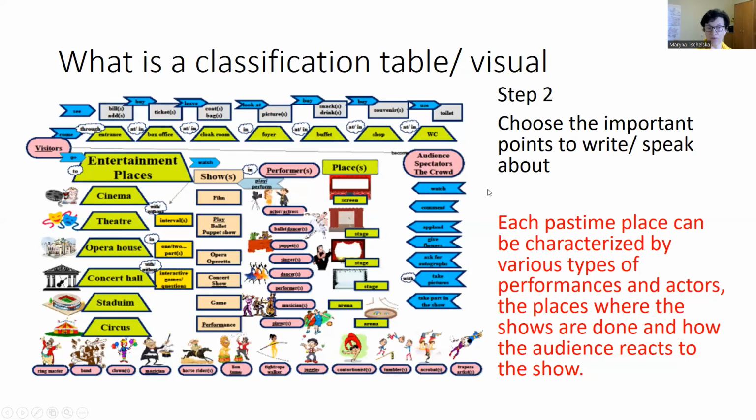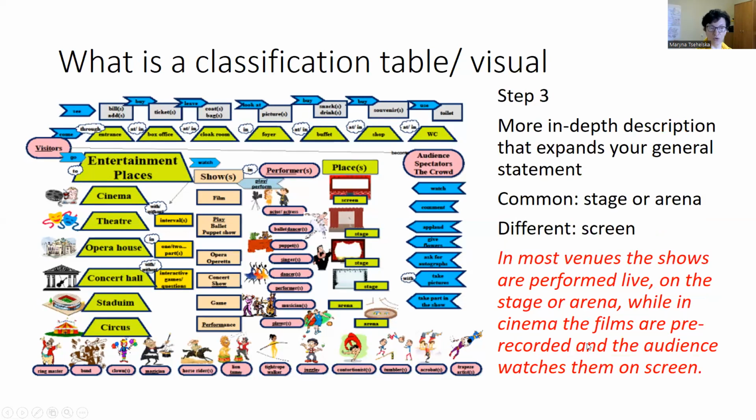So our important points are shows, performers, places, and audience. Here is my example. Each pastime place can be characterized by various types of performances and actors, the places where the shows are done, and how the audience reacts to the show.